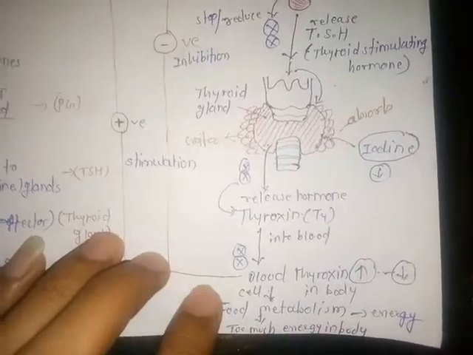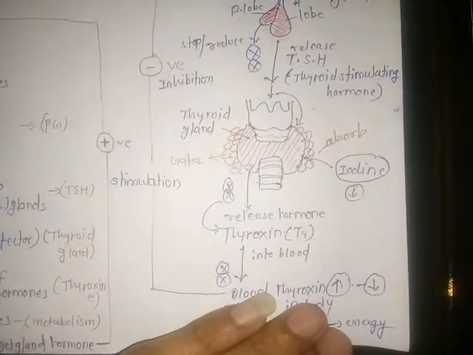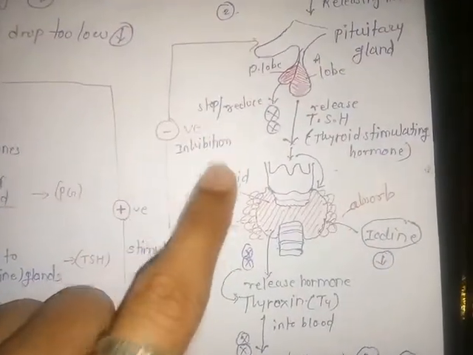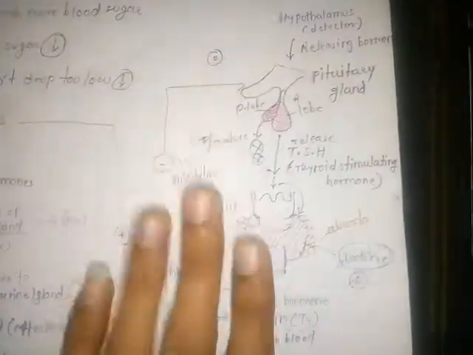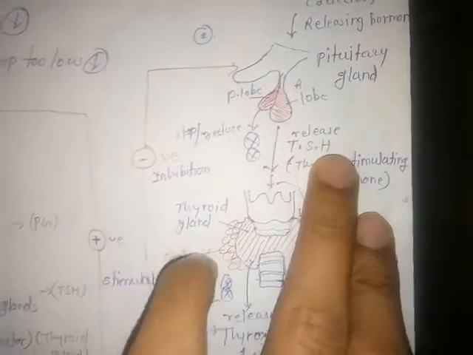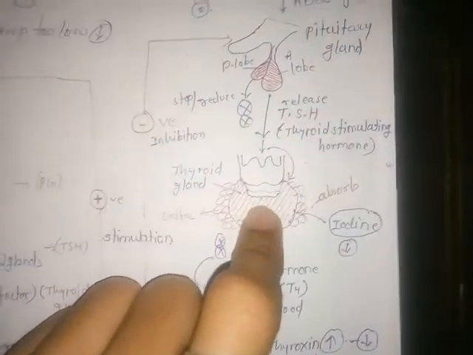Then in some cases, when an excess amount of thyroxine is already present inside the body, this physiological system or blood sends feedback to the pituitary gland, that is a negative feedback mechanism. When the pituitary gland receives the feedback, it means to inhibit, stop or reduce the release of thyroid stimulating hormone. This cross symbol indicates stop, reduce or inhibition of thyroid stimulating hormone. After the pituitary gland does not release thyroid stimulating hormone, it does not stimulate the thyroid gland.